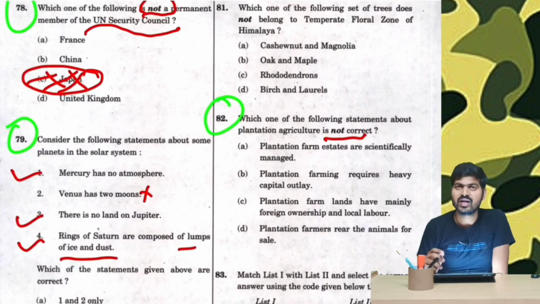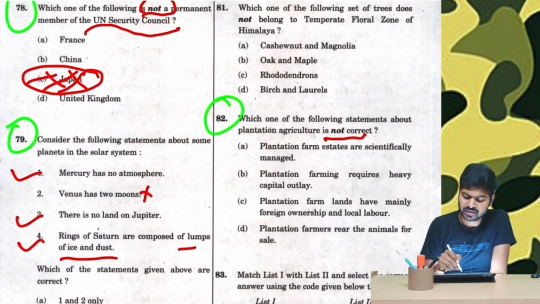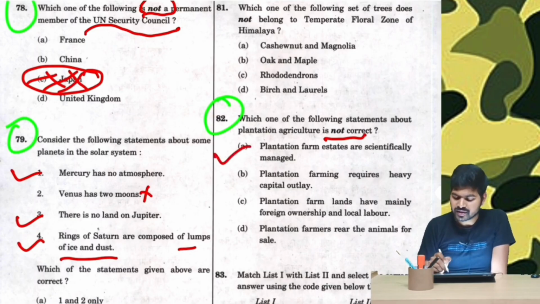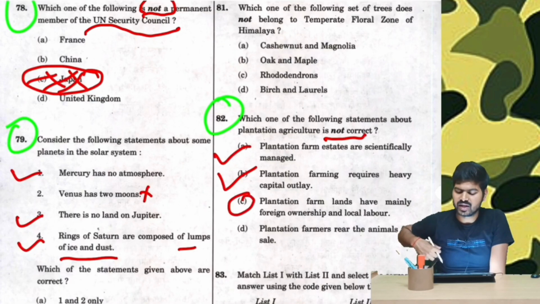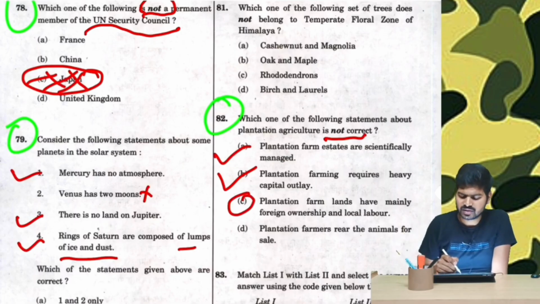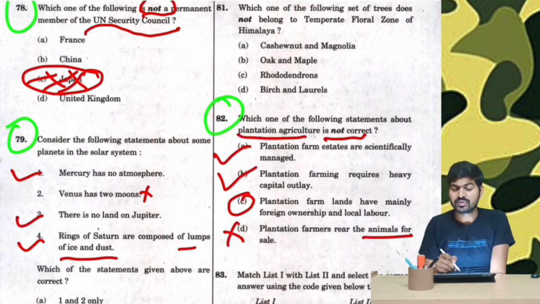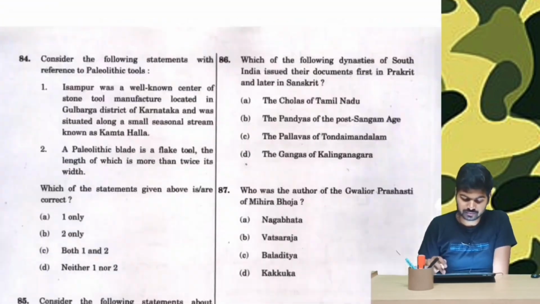Question number 82. Which one of the following statements about the plantation agriculture is not correct? Now let us read the options and arrive at our answer logically. Plantation farm estates are scientifically managed. This seems rational and correct. Plantation farming requires heavy capital outlay. This is also correct. Plantation farm lands have mainly foreign ownership and local labor. We don't know about it, but seems logical. Plantation farms rear animals for sale. This is incorrect because animals have nothing to do with plantation agriculture. Therefore, option number D is the correct answer.